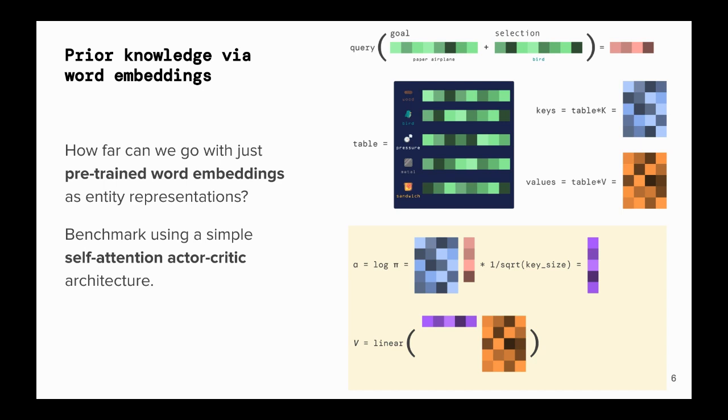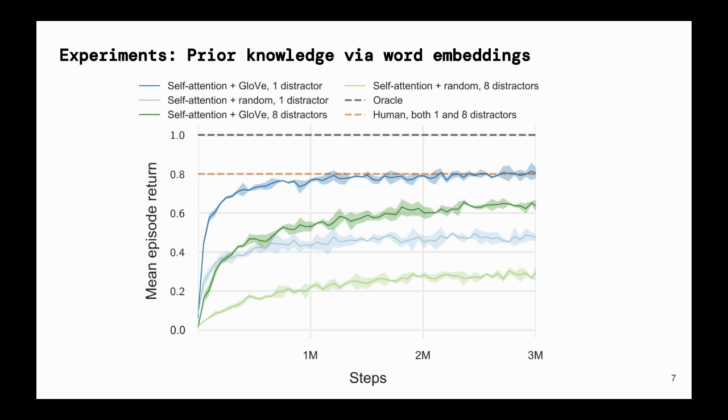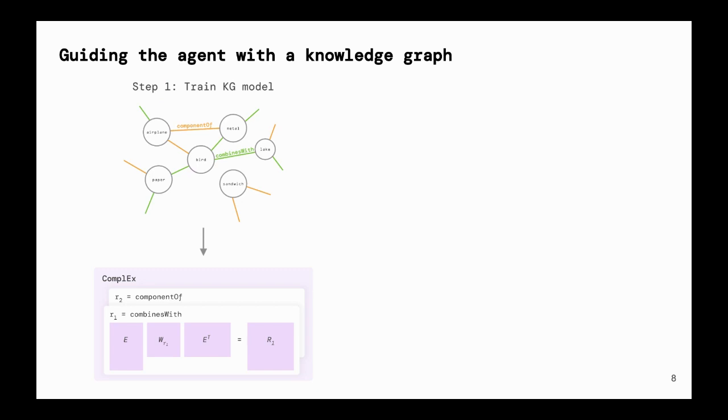We first investigate how far we can go by simply incorporating prior knowledge encoded in the form of pre-trained word embeddings. To make our agent invariant to table size and item position, we use a simple self-attention actor-critic model, in which the goal and currently selected item are transformed into a query matched to keys for each table item. The policy logit for selecting each item is then the corresponding self-attention score. We compare a semantics unaware model, representing items as random vectors, with a model that represents items using GloVe embeddings. The model using GloVe embeddings significantly outperforms the semantics unaware model when evaluated on zero-shot performance to unseen recipes, matching human-level performance.